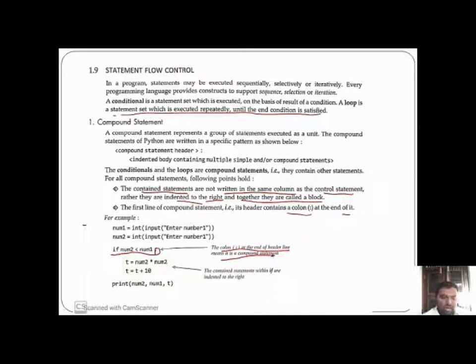Now the next statements belong to the block. First, T is equal to num2 times num2, that is num2 square. Then another, T is equal to T plus 10. Then print num2, num1 and T. Here is the example of a compound statement.